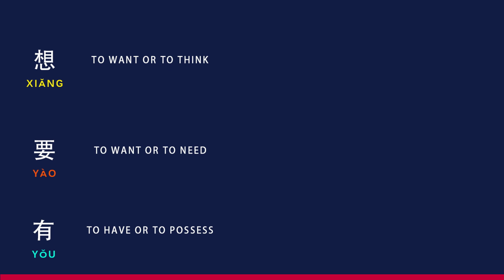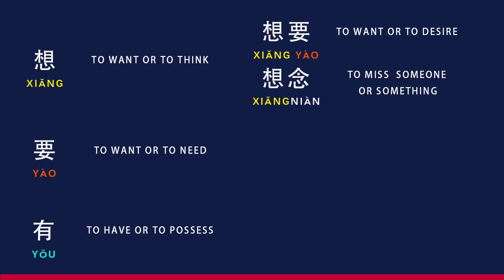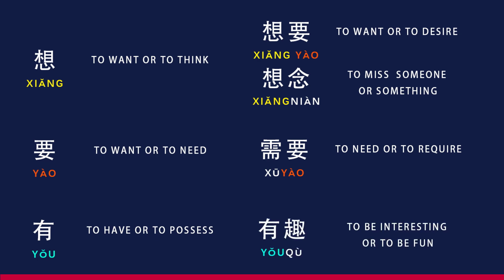What's fascinating is that Chinese makes it easy to memorize verbs, as many verbs can contain other ones. For instance, 想 can be expanded to 想要 meaning to desire, and 想念 to miss someone or something. Similarly, 要 expands to 需要, meaning to need. Lastly, 有 expands to 有趣, conveying to be interesting or to be fun.